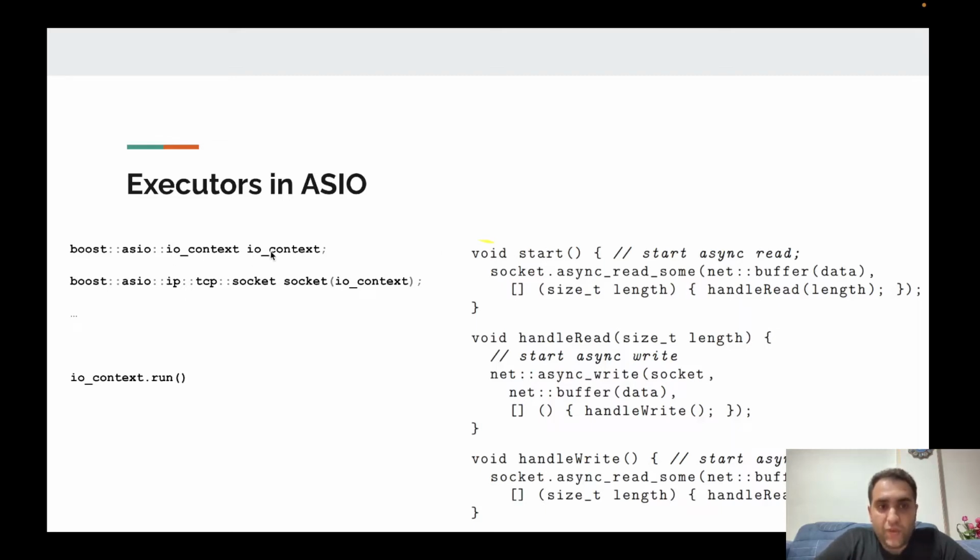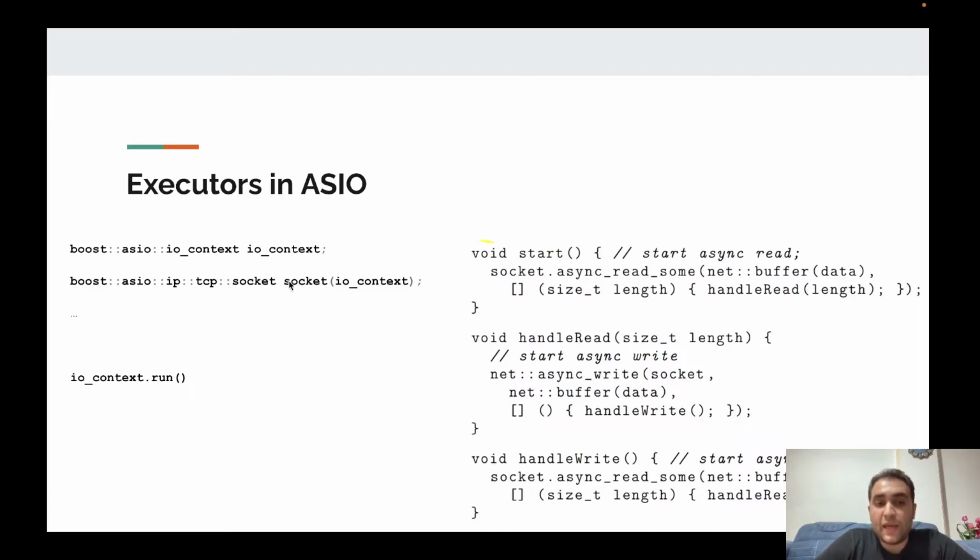In the first line, we have an execution context object. The I/O context is an execution context for I/O operations. It's implemented by Boost. And in the second line, we have an I/O object. It's a TCP socket, and we bind it to this execution context.